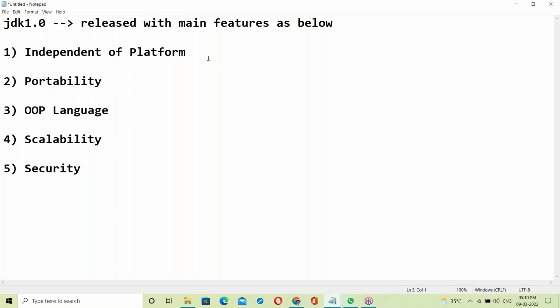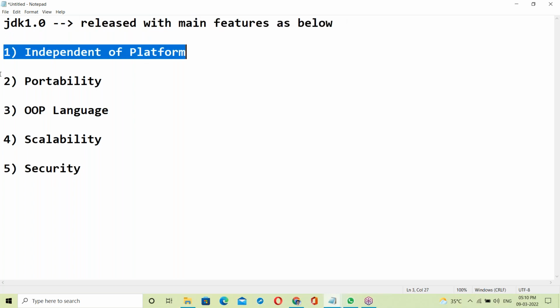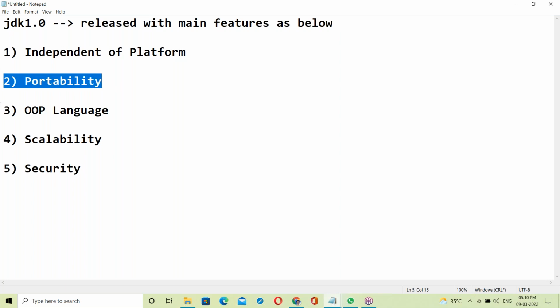Independent of platform. JDK 1.0, the first version of Java, was released with main features as below. First one, independent of platform, portability, OOP language, scalability, and security.